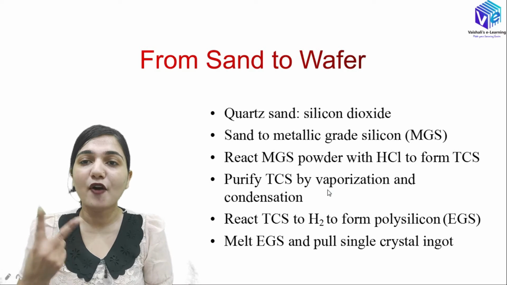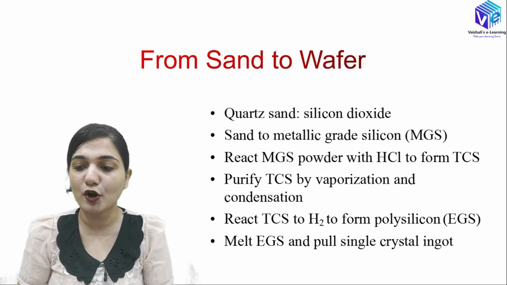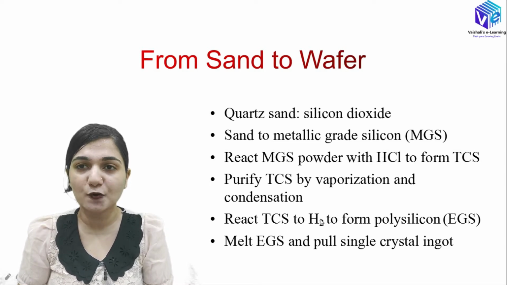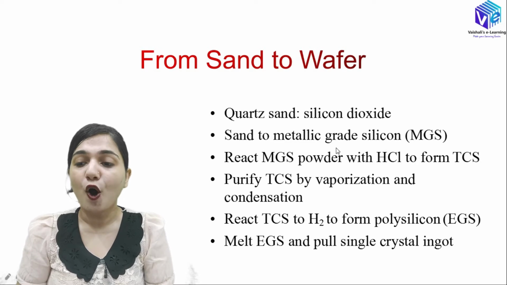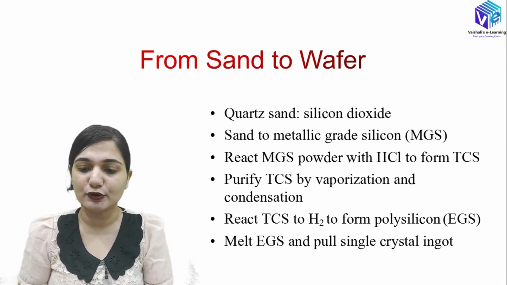How? With the help of two processes, vaporization and condensation. So these two processes we will be using and we will be getting the purified trichlorosilane. Now we have this trichlorosilane and we will be reacting it with hydrogen gas and we will be forming the polysilicon electronic grade silicon, and we will be focusing on all of these steps to form the electronic grade silicon in this video itself.